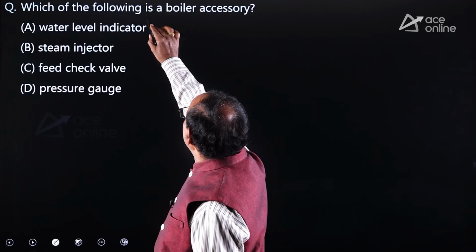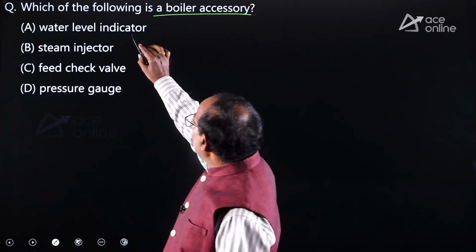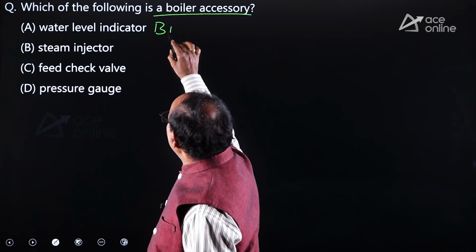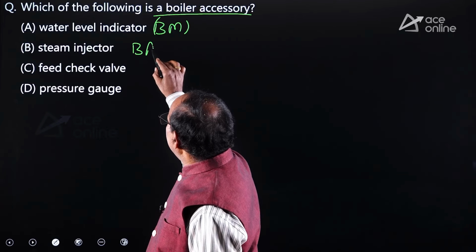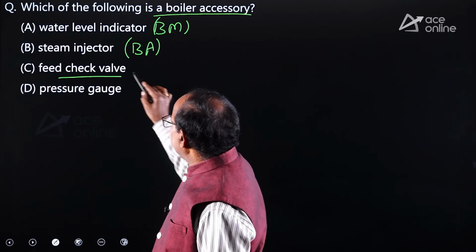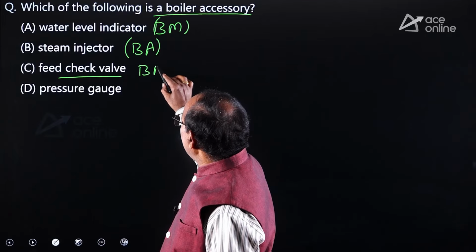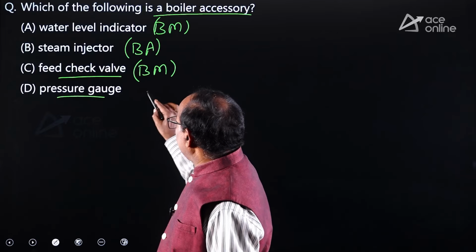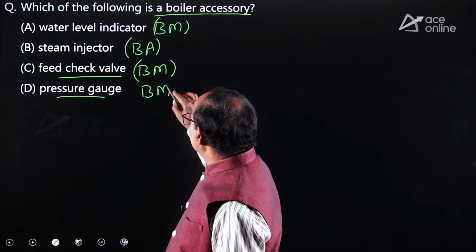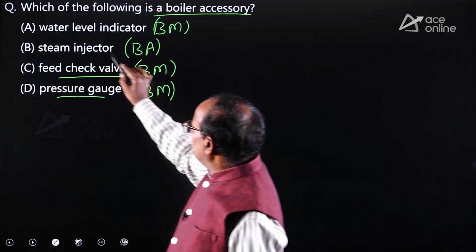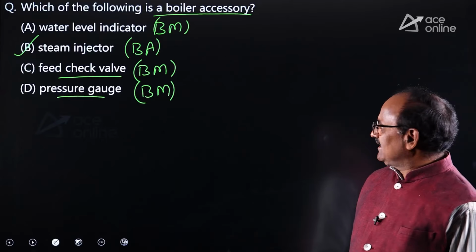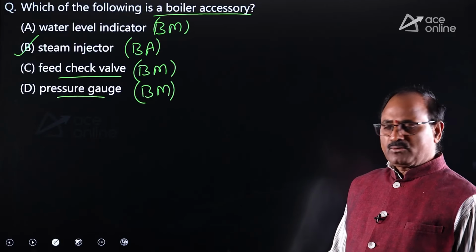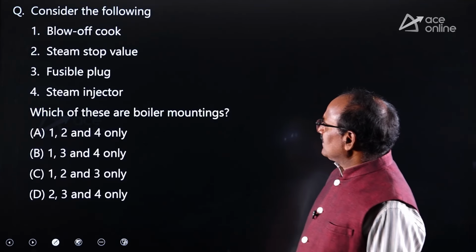Which of the following is a boiler accessory? Water level indicator, it is a boiler mounting. Steam injector, this is a boiler accessory. Feed check valve is a boiler mounting, and pressure gauge also boiler mounting. Since it is asking for boiler accessory, steam injector comes under boiler accessory. Remaining 3 are boiler mountings. Okay. Similarly, look at the other one.